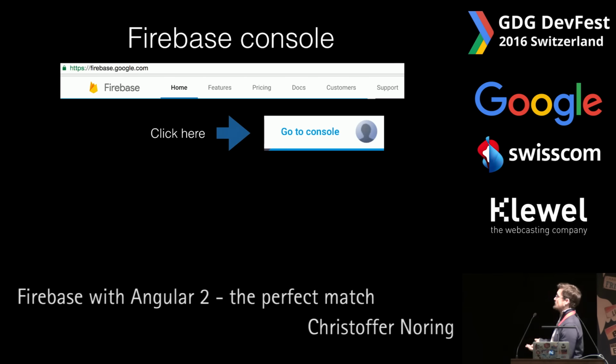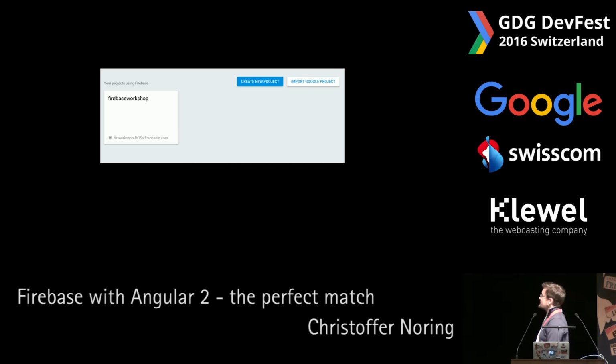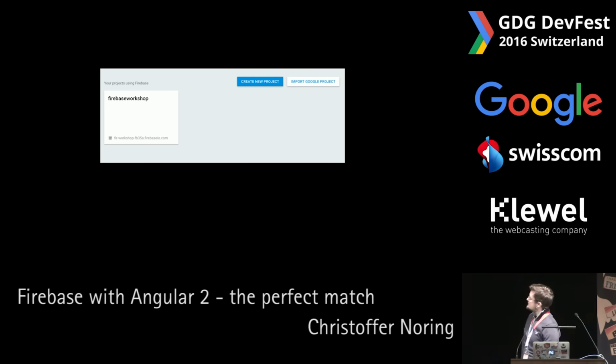So the first thing you need to do when you want to create your first Firebase database, so you can actually use it, is you go to firebase.google.com and you click the console link at the very right. Once you do that, you are shown this image. So here, all of your Firebase projects reside, and as you can see, you can either create a new Firebase project or you can import an existing Google project. In this case, I have an existing Firebase project, which is my database and all the services I have configured with it.